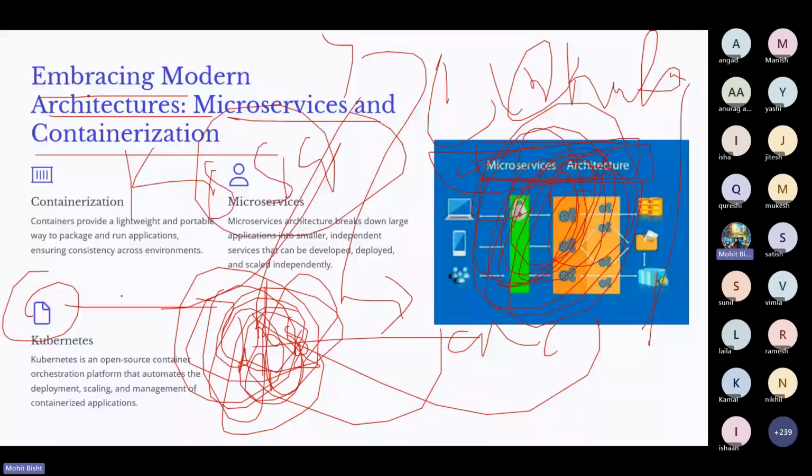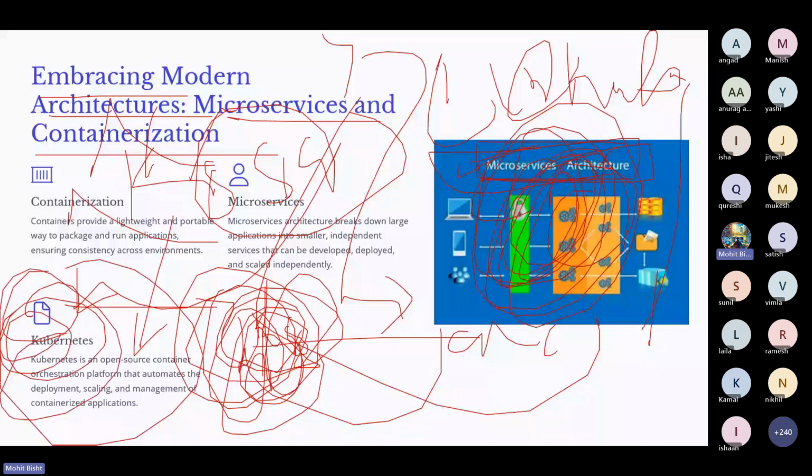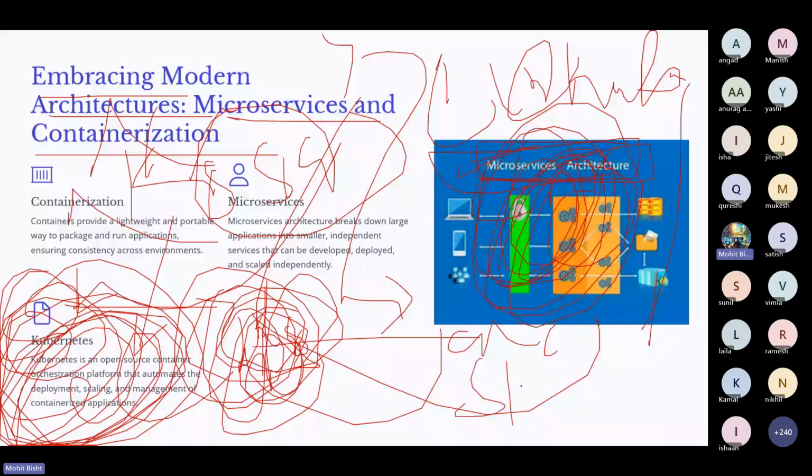Suppose I have a special interest in microservices, so I will join the K8s microservices group. Suppose I have a special interest in the contribution part, so I will go to the contributors group. If I want to contribute to the inner code and security, I will go to K8s SIG Security. Suppose I want to contribute to the API, I will go to K8s API, right? So it's a special interest group, as the name suggests, SIG.